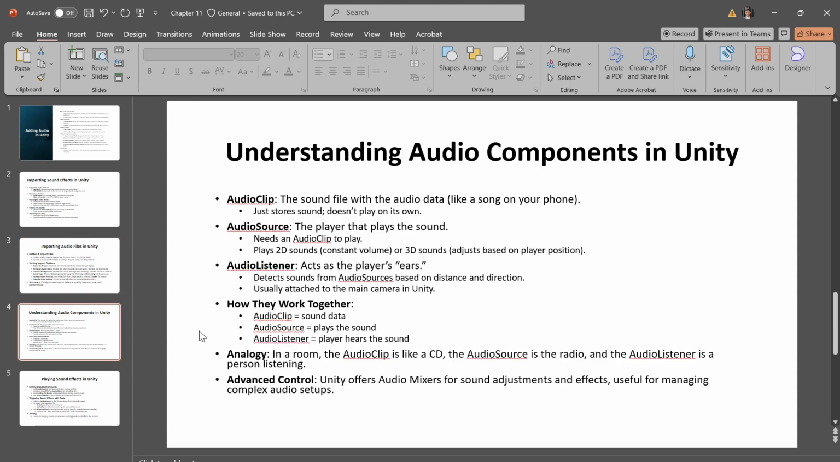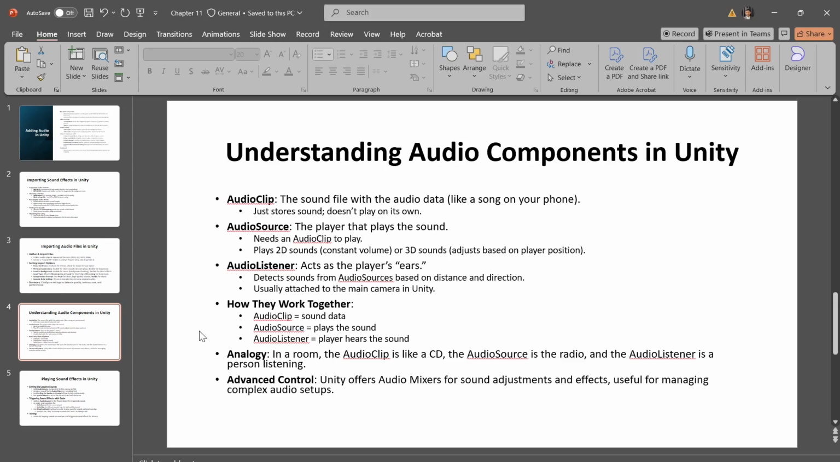So next, to understand how sounds work in Unity, let's break down three main components we use to play audio: audio clip, audio source, and audio listener. These components work together to make sounds play and react to what's happening in the game.